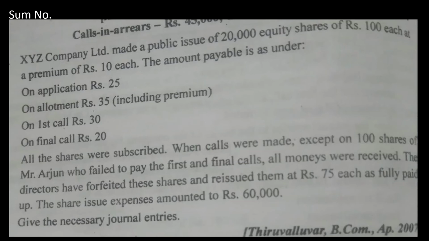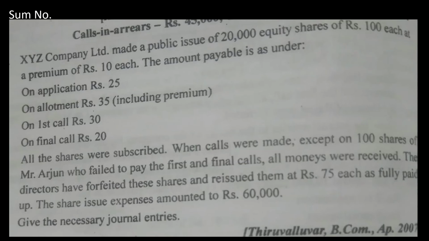Z Limited made a public issue of 20,000 shares of rupees 100 each. On application 25, allotment 35, first and final call: first call 30 and final call 20. So in total, we have 4 installments, which means we have to prepare 8 entries. Then forfeiture 1, reissue 1, capital reserve 1. So in total we are going to prepare 8 plus 3, 11 entries.